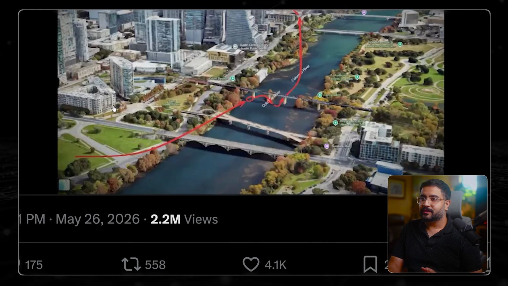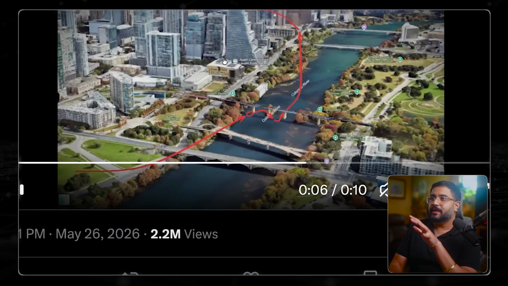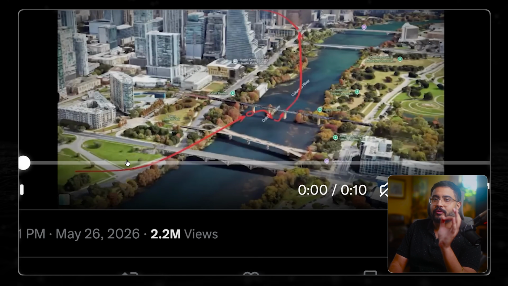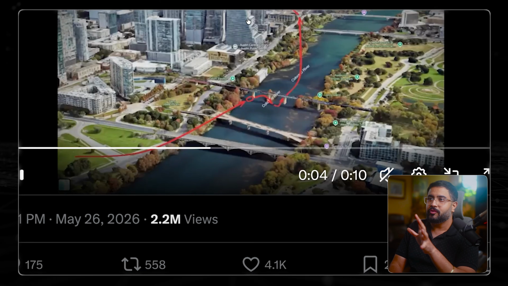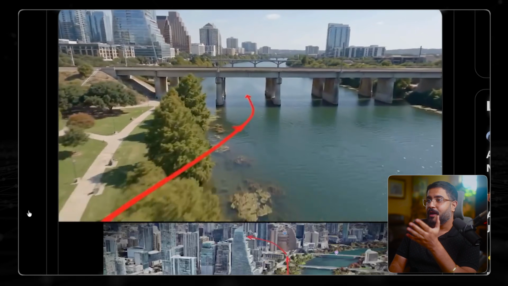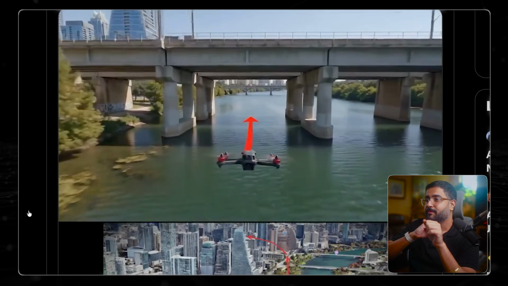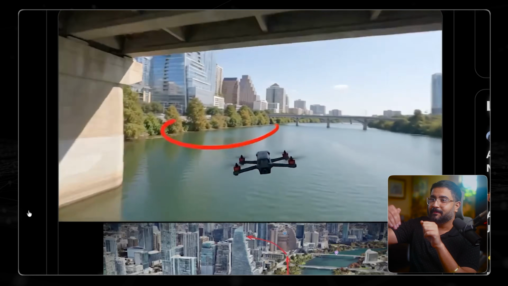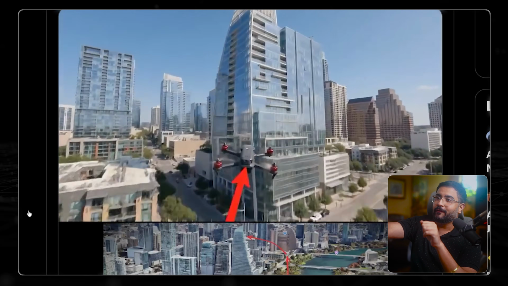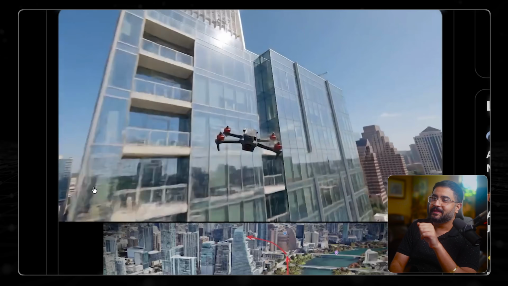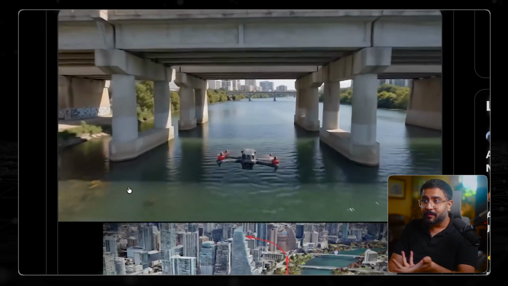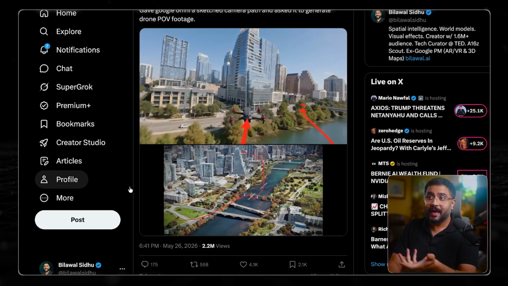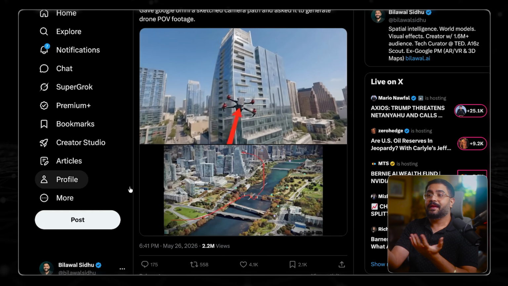All right, so this is the post that started it all. As the input, I took the screenshot of downtown Austin and scribbled this red line. I wanted basically the drone to fly under the bridge, up and to the left towards this Google building. And here's the result I got. I was actually really compelled with how the model was able to spatialize my path and actually give itself some of these cues to fly up towards the building. Now, of course, it's not perfect and you do have this annoying red line, but since this model supports conversational multi-turn editing, you just say remove the red line and it does it for you.